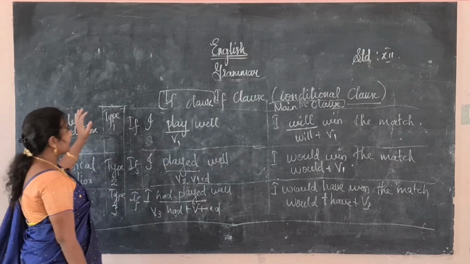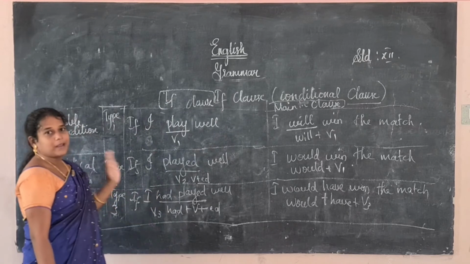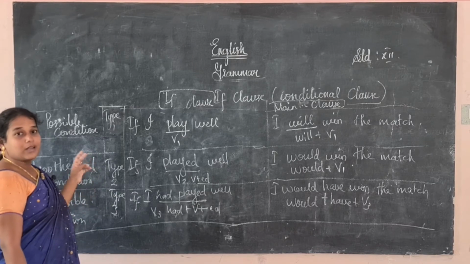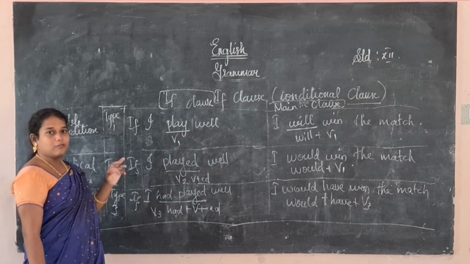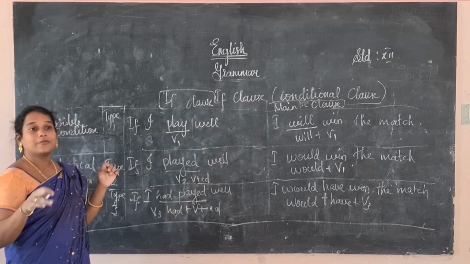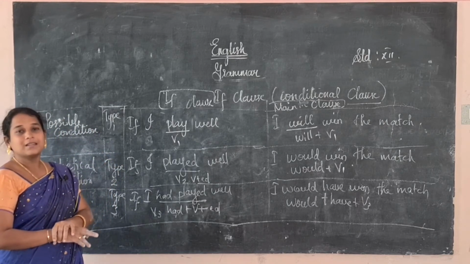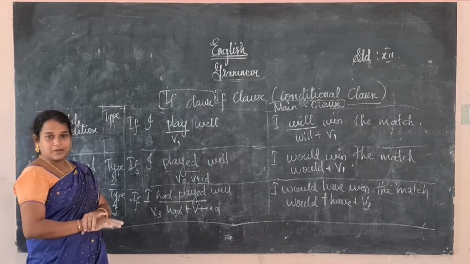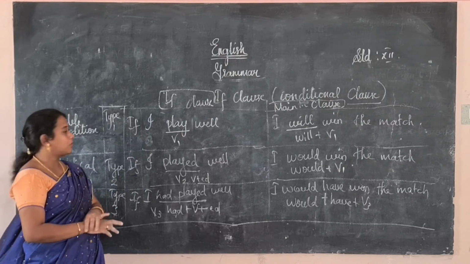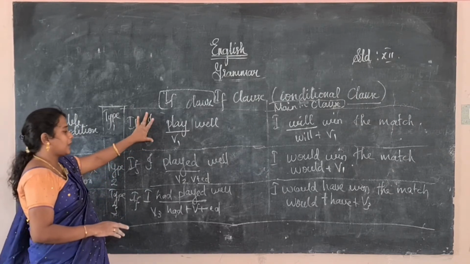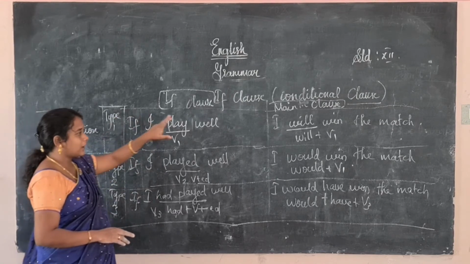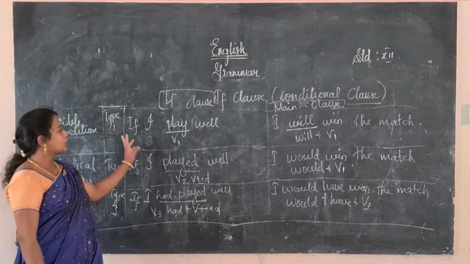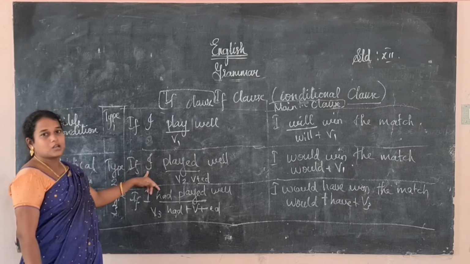Okay, my dear, so I hope you have understood what the if clause is. It is a very simple topic and you can score marks very easily because it carries 2 marks. They will give the question in 2 patterns. One is in the form of invention, that is, just begin the sentence by using the if clause. They will give one sentence, and while adding if, we have to check whether it is type 1, type 2 or type 3. According to this we have to change the verb. That is the only thing we have to see. It is very easy for you to score good marks.